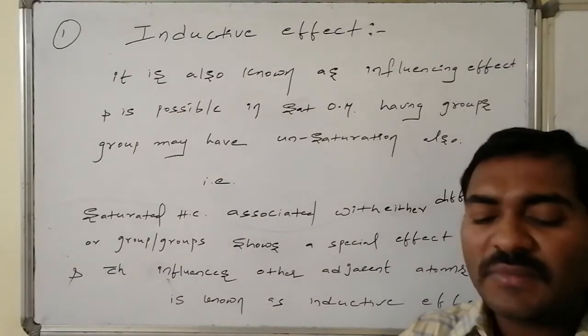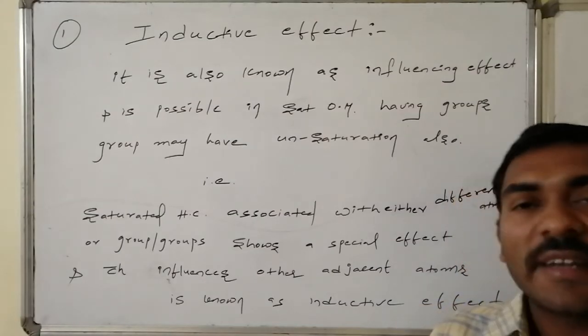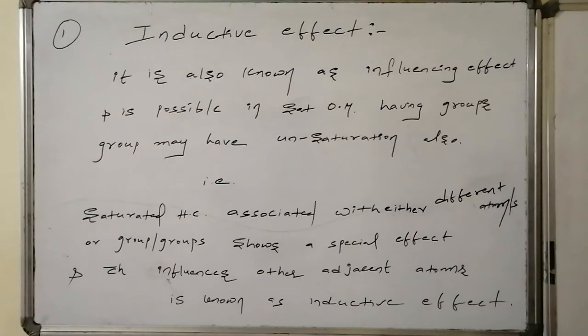Thus we will take the saturated hydrocarbon as reference and the remaining part as a subunit over it, that is, the group. Thus saturated hydrocarbons associated with either different atoms or collections of atoms, that is groups, show a special effect which influences the other adjacent atoms.